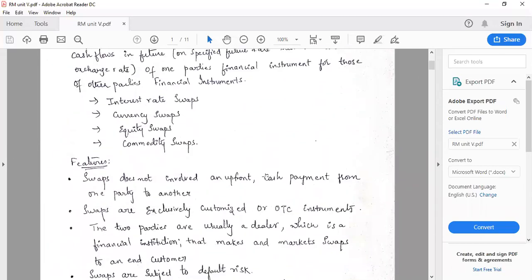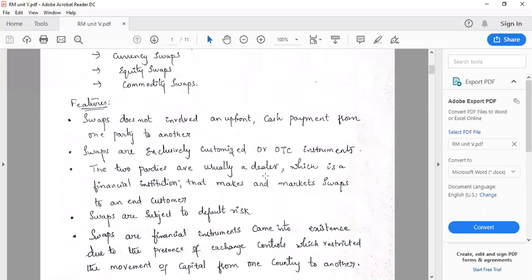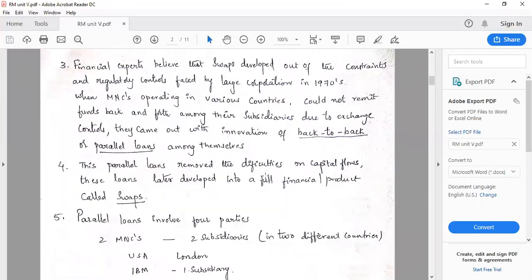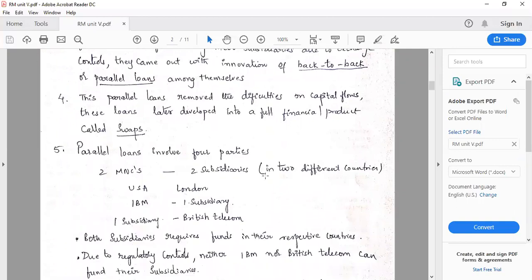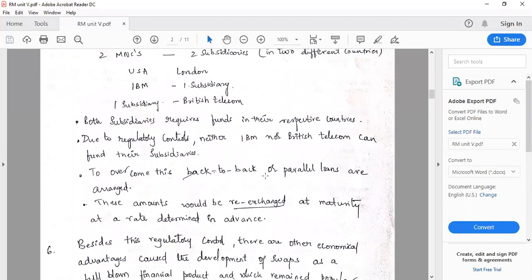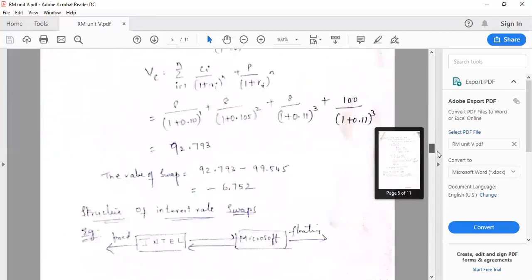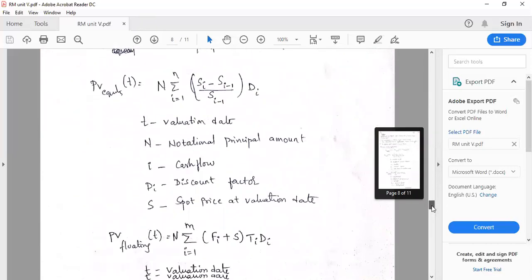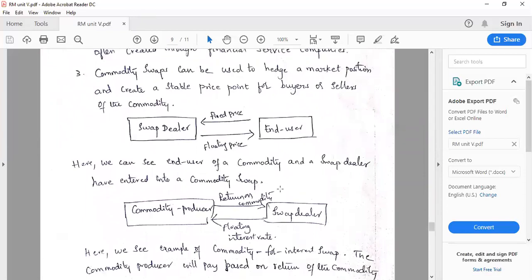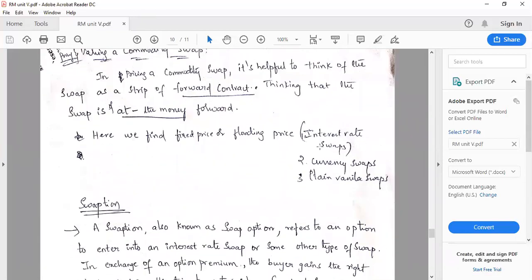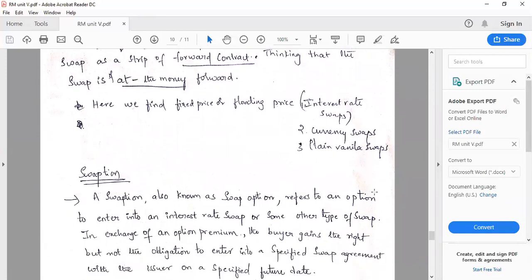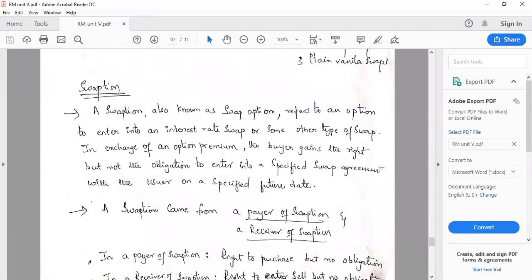The basic interest rate swap is nothing but a plain vanilla swap. Meaning one is paying at a fixed rate and the other one is paying at a floating rate. So a fixed to floating interest rate swap can be called a plain vanilla swap, right? So by using those formulas we can calculate the commodity swap. So no special formulas for commodity swap. According to the situation, you can use the formula for interest rate swaps, currency swaps and plain vanilla swaps.